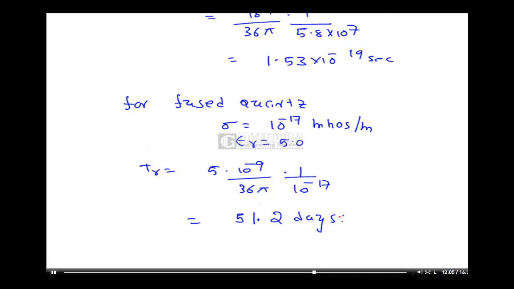The conclusion is that for a perfect conductor, for good conductors, the electric field inside is 0, and the relaxation time is almost equal to 0. So this is a very interesting concept. Next we will derive the continuity equation. So what is this continuity equation we will derive?